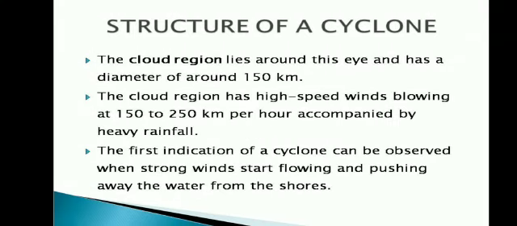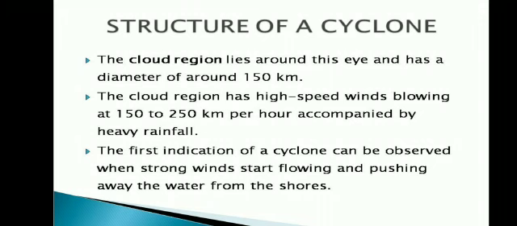The cloud region lies around this eye and has a diameter of 150 km. The cloud region has high speed winds blowing at 150 to 250 km per hour, accompanied by heavy rainfall and strong winds.